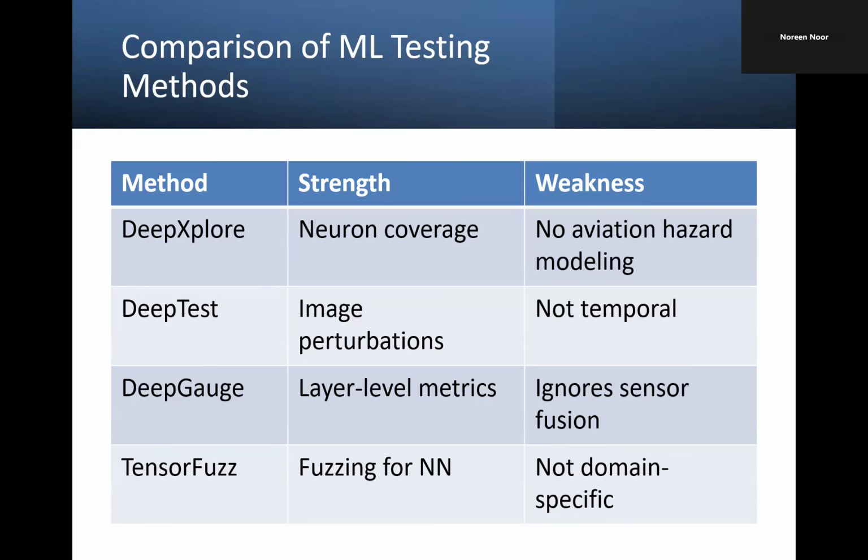This slide presents commonly used machine learning testing tools, for example, DeepXplore, DeepTest, and adversarial testing. So DeepGauge, TensorFlow, these tools usually work by generating slightly modified inputs to see if the model behaves consistently. While they are helpful for computer vision tasks, they don't reflect aviation hazards. They can't simulate things like pitot icing, sudden altitude changes, or multi-sensor conflict. So although these tools seem advanced, they cover only a very small portion of the risk that matters in aviation.